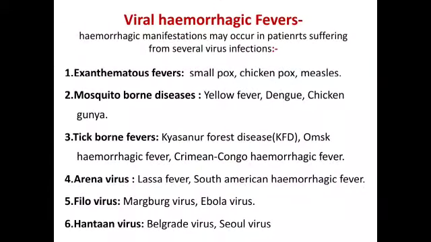Next, viral hemorrhagic fever. Hemorrhagic manifestations are sometimes seen in many viral fevers. That includes exanthematous fevers such as smallpox, chickenpox, measles, mosquito-borne diseases such as yellow fever, dengue, chikungunya, tick-borne fevers such as Kyasanur Forest disease, Omsk hemorrhagic fever, Crimean-Congo hemorrhagic fever.